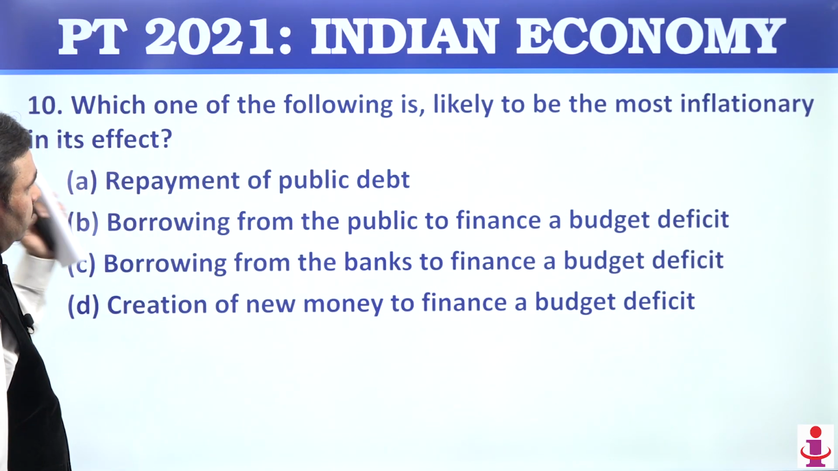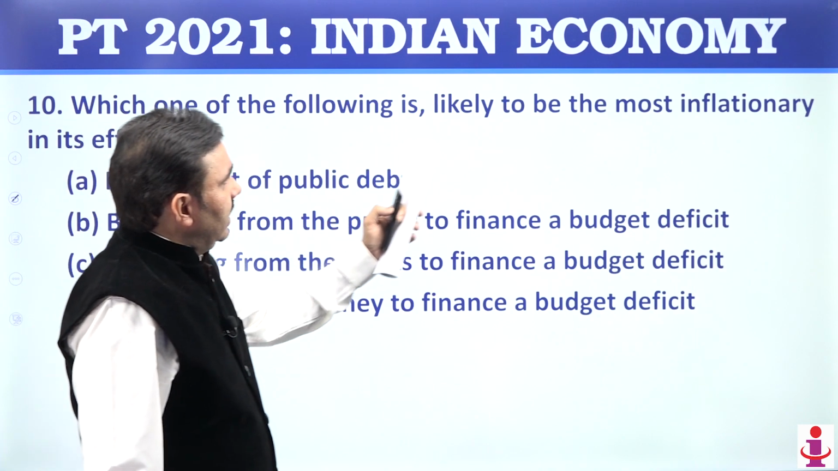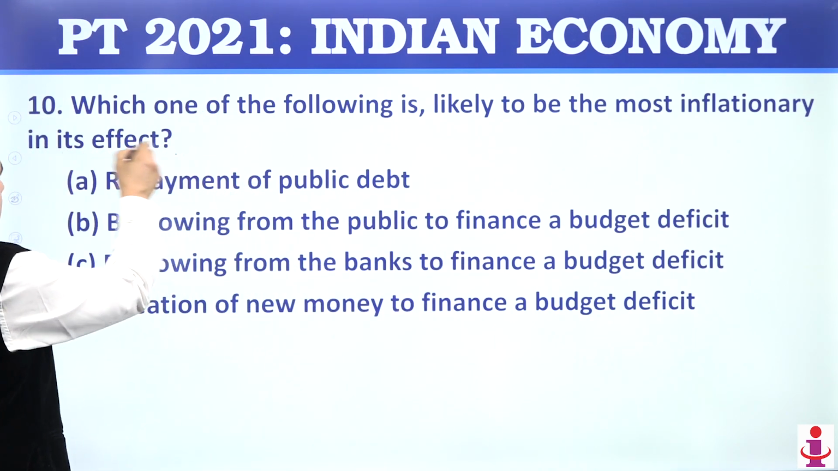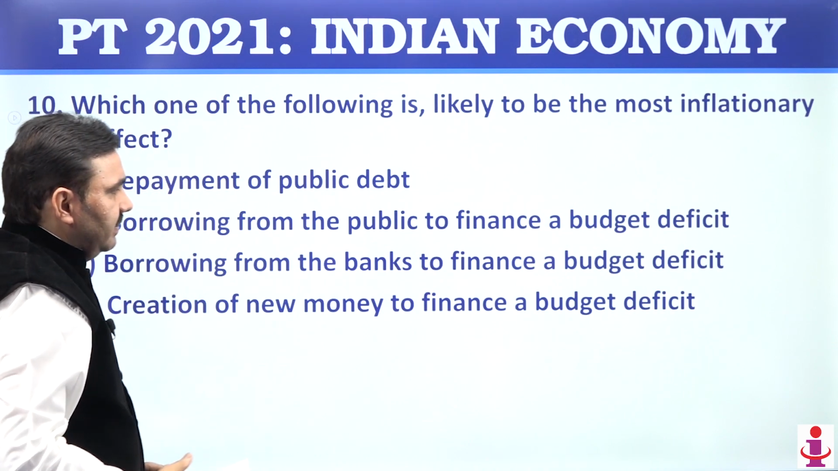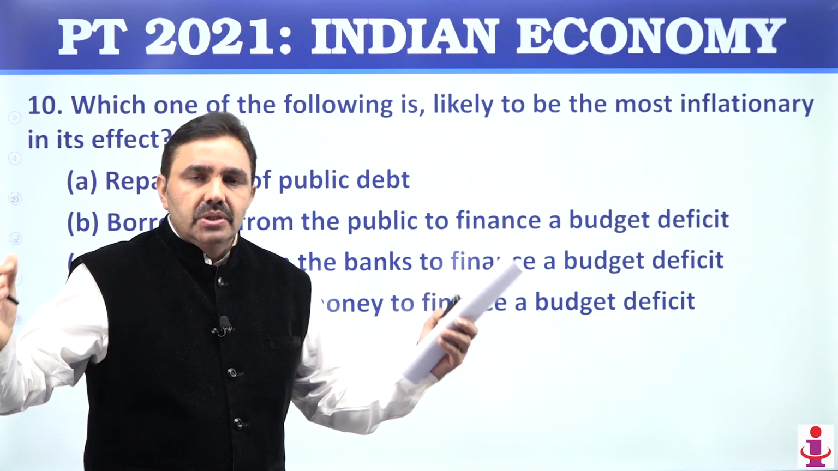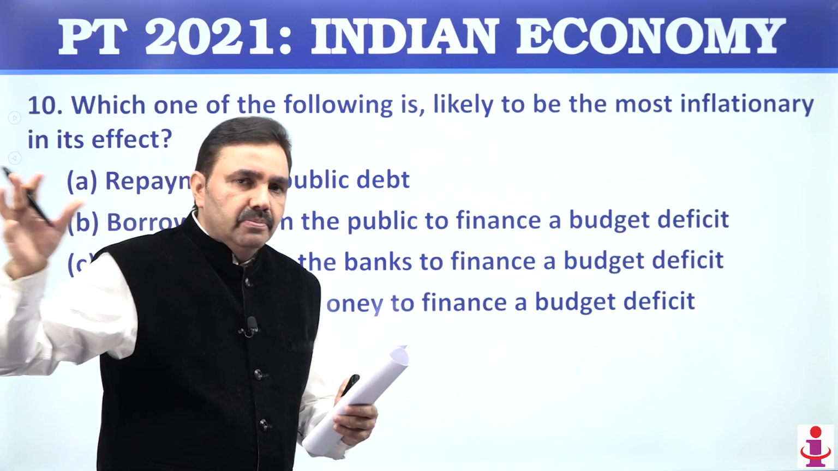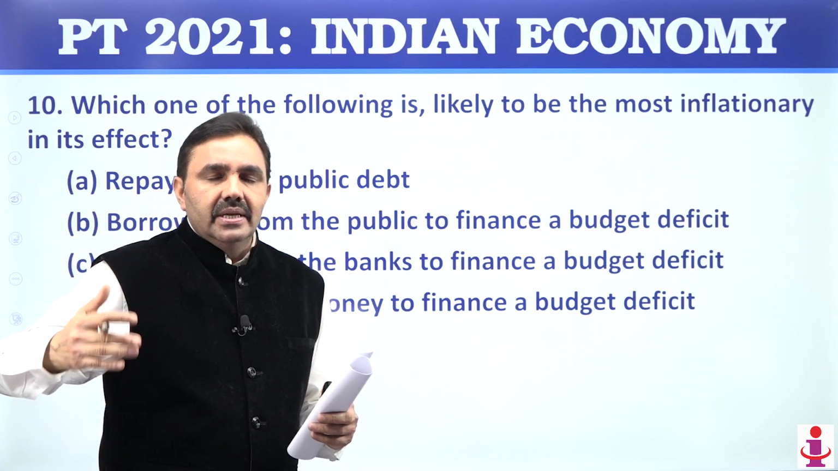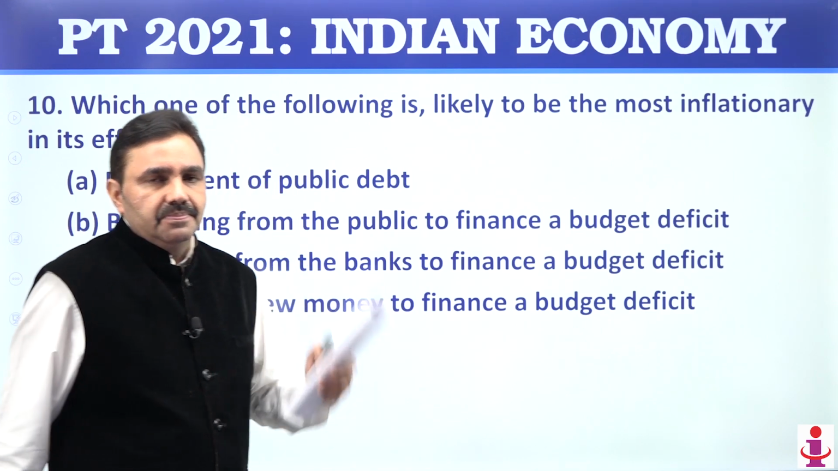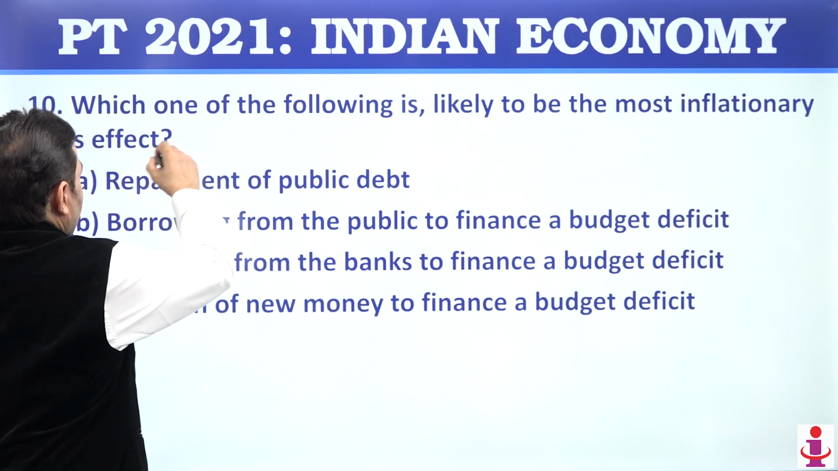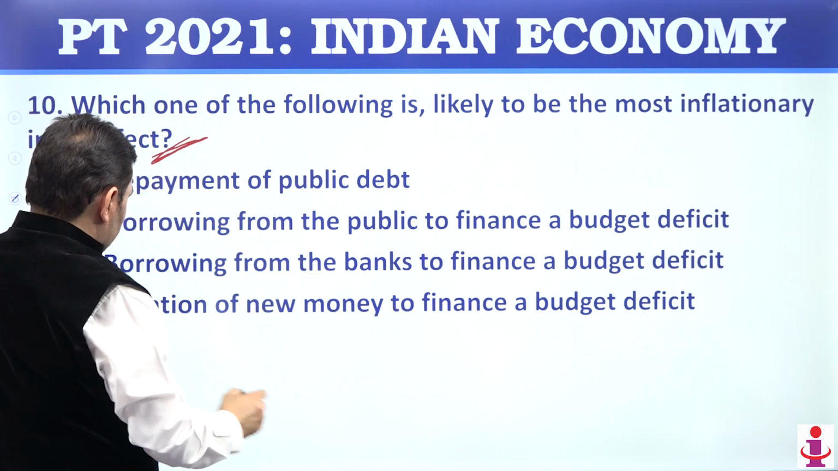Question number 10, which of the following is likely to be the most inflationary in its effect? Inflationary effect, availability of money increases, but the production in the market does not increase. So if you pump more money and it does not result in any corresponding increase in production, that is the worst form of inflation. So that inflation is always a matter of serious concern.